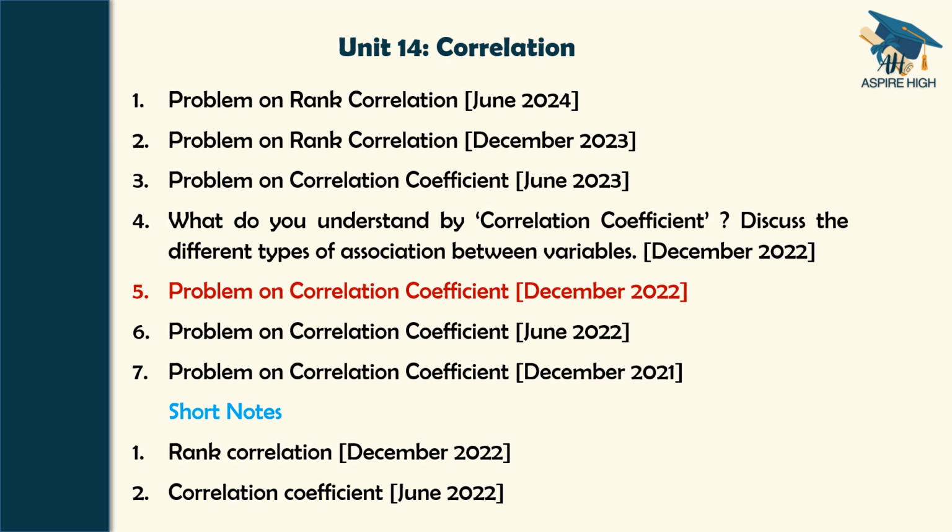Unit 14, correlation, is also very, very important. If you see here, there is a lot of repetition. A problem on correlation coefficient was once asked in section B and also asked several times in section A. A problem on rank correlation was asked in section A twice. Short notes on rank correlation is there. Correlation coefficient is there. And there is an essay question or main question in December 2022.